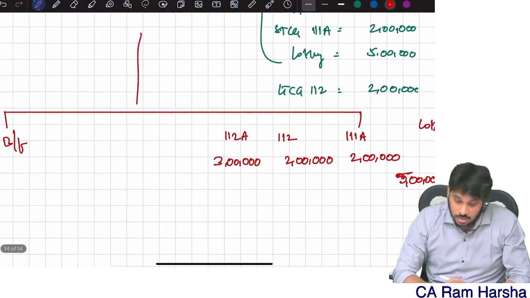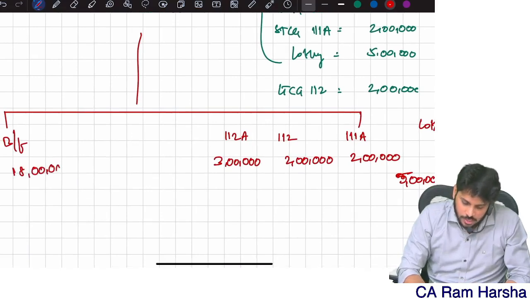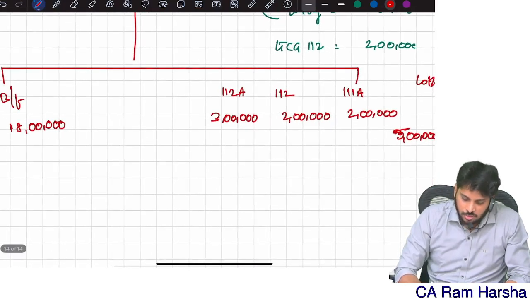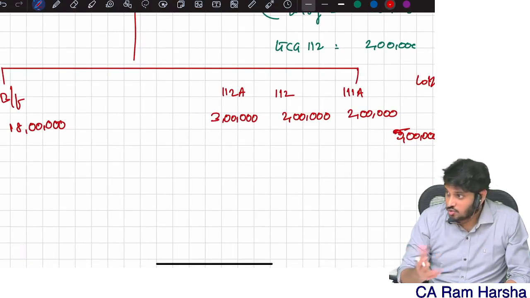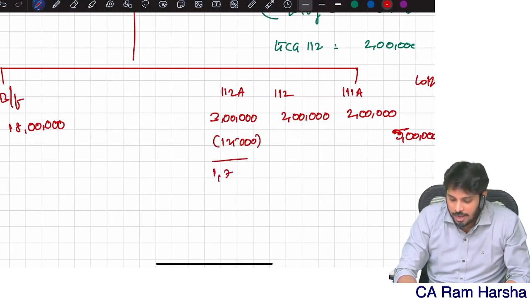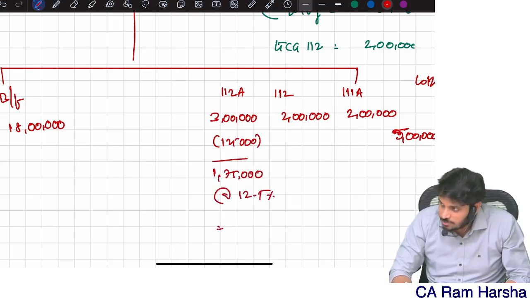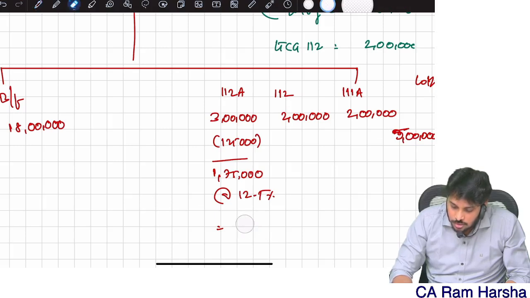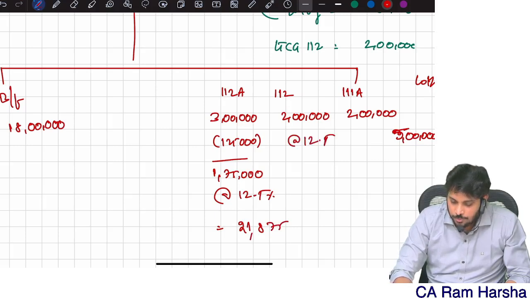So now the balancing figure is normal income, right? How much is it? 18 lakhs we are getting. 18 lakhs is the balancing figure. Since basic exemption is very high, there is no unutilized exemption, so I can directly apply tax rates here. But for 112A, the initial 1.25 lakhs has no tax. Balance 1,75,000. What is the tax rate? 12.5%. How much is the amount? 21,875.